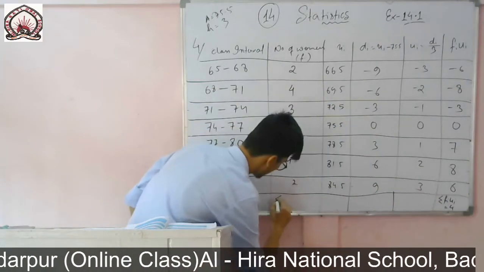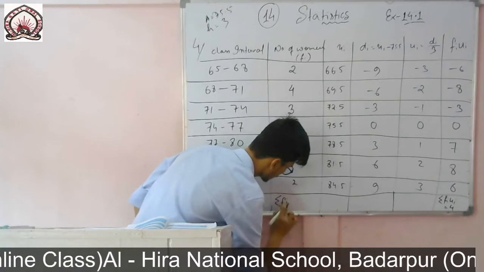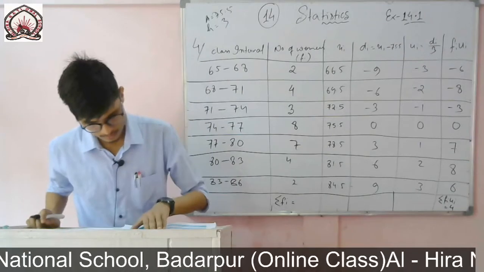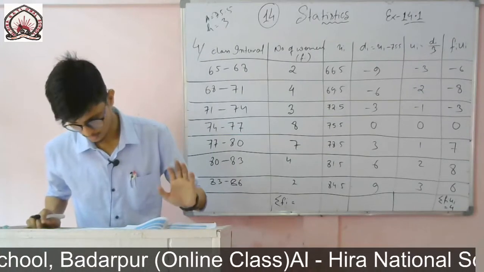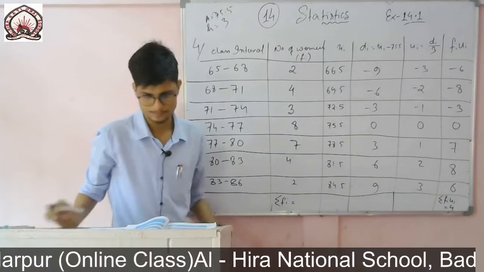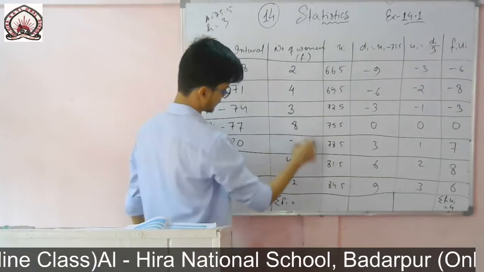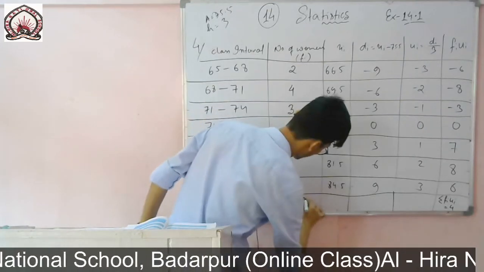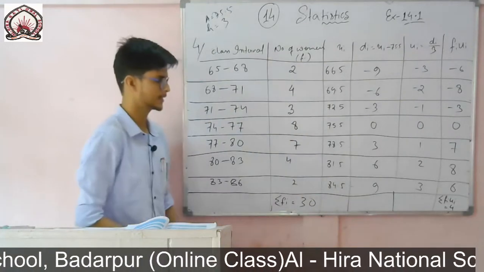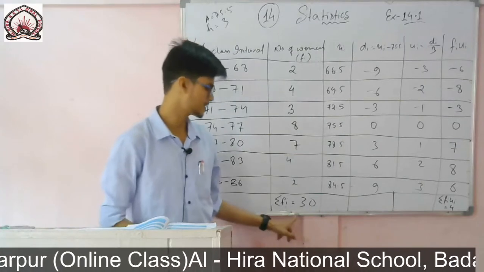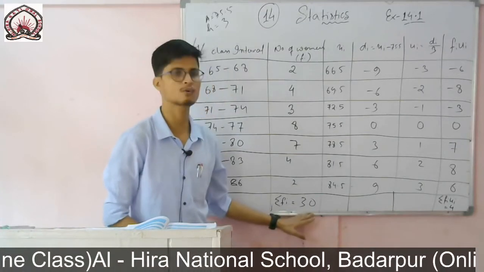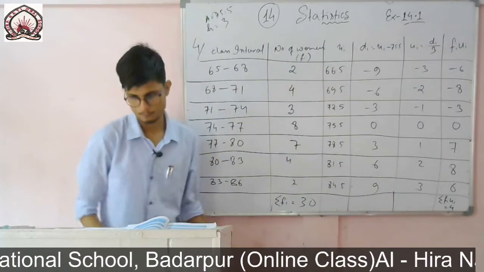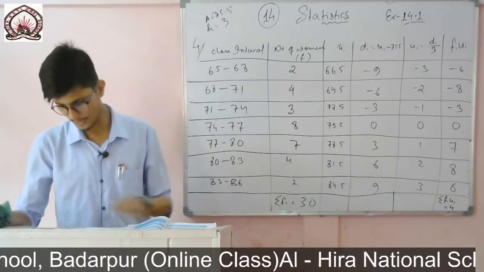And the frequency fi, I think it is given in the book also. How many women are there? Is it given? You see once. No, it is not given. So you can count how many women are there: 10, 20, 30. So it is 30. So the summation of fi, that is the summation of all the frequencies, I got is 30, and the summation of fiui I got is 4. So now I will use the formula and calculate this one.